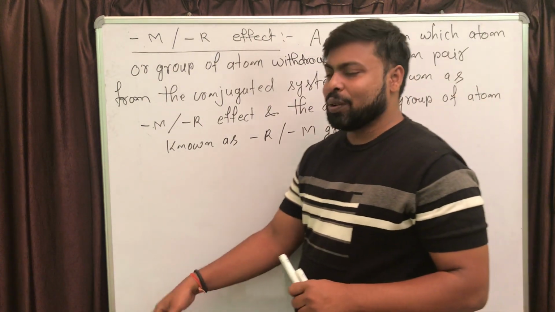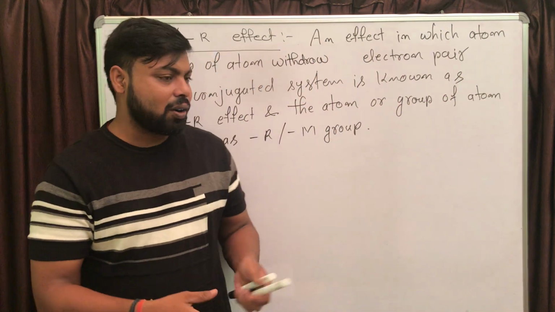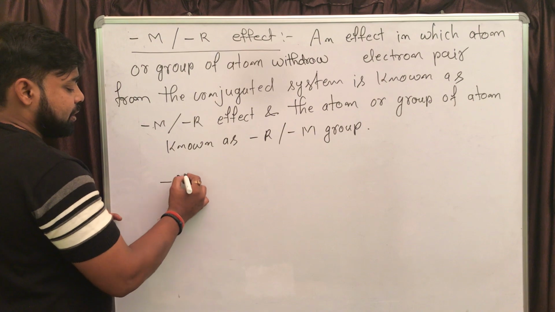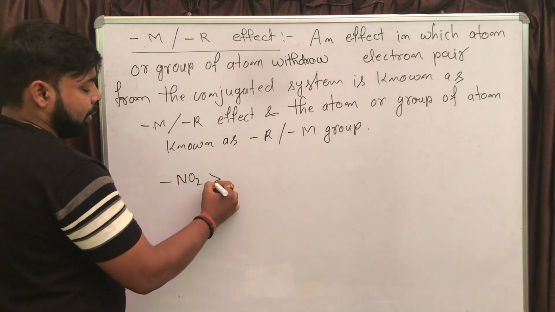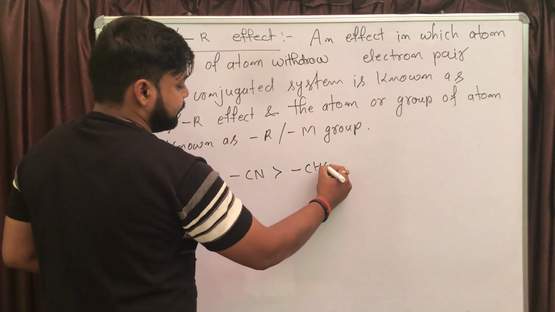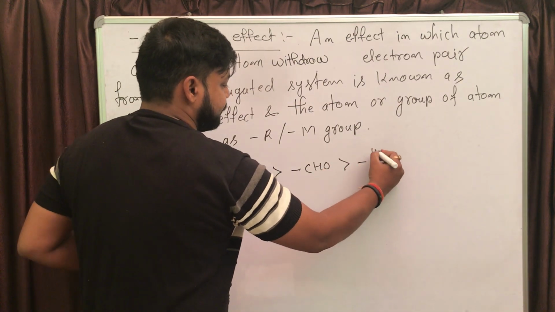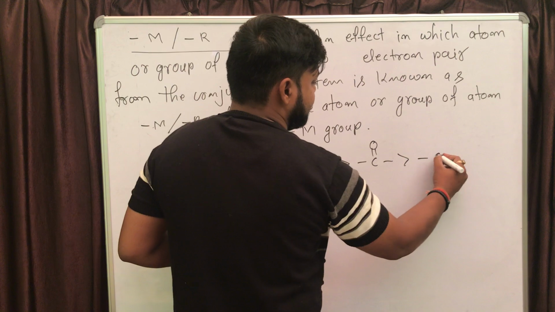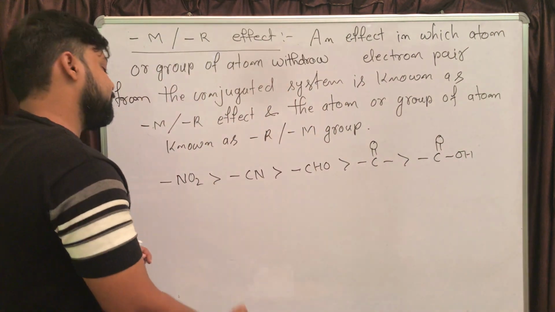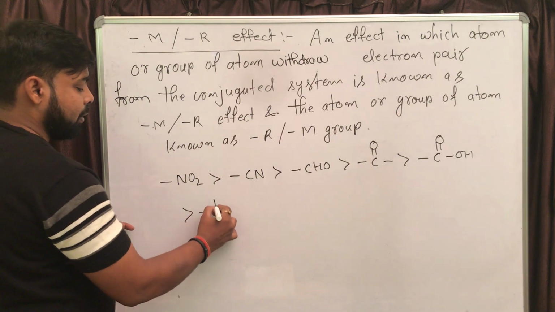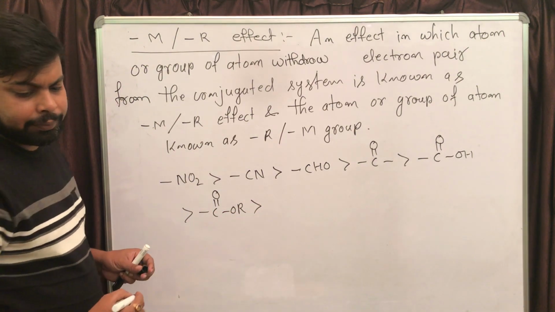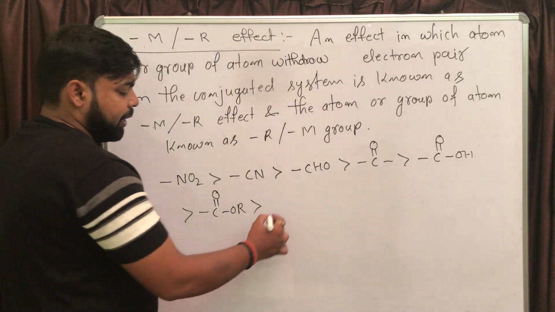Now we are also having a series for minus R or minus M. Let us write that, right? First one, it is NO2, then CN, then aldehyde, then ketone, then acid, then ester, then amide.